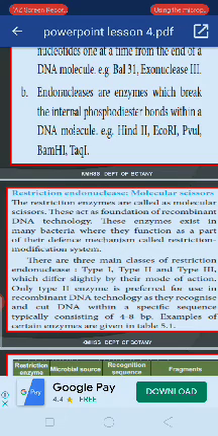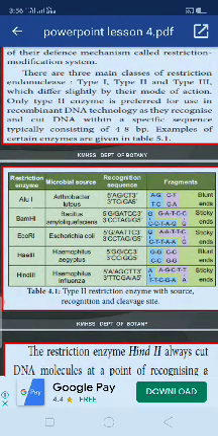There are three main classes of restriction endonuclease: type 1, type 2, and type 3. Type 2 is mostly used for rDNA technology. This is used for various purposes, for joining and cutting of DNA fragments. Here 4 to 8 base pairs are mostly present, and when these base pairs are found, the enzyme cuts the DNA fragment at that site, which is known as the recognition site. In a table, it shows in which place the recognition sequence is and in which place you have to cut the DNA fragments.